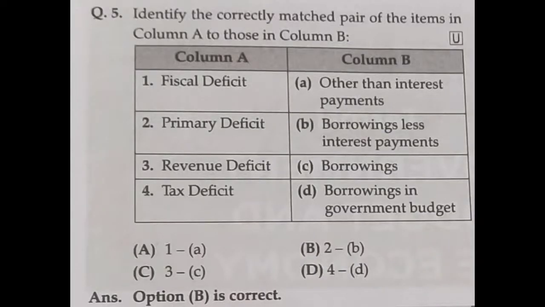Question number 5. Identify the correctly matched pair of the items in column A to those of column B. Column A: fiscal deficit, primary deficit, revenue receipt, tax receipt. Column B: other than interest payments, borrowings less interest payments, borrowings, borrowings in government budget. Here, primary deficit means the borrowing less interest payment. That is the correct pair. So 2 is the correct answer. B is the correct answer.